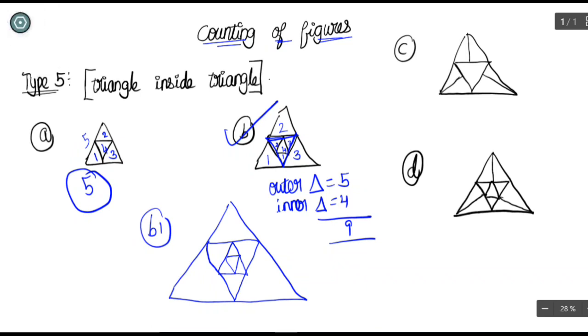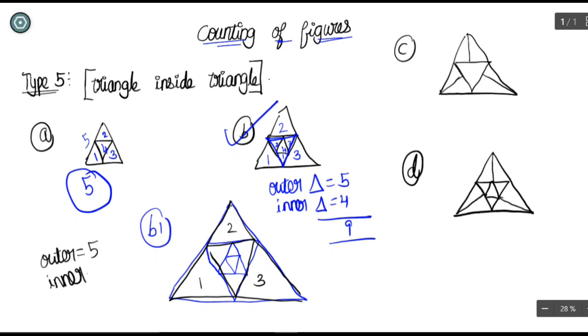Give it with the variation color so it will be easy for you to understand. So for this thing, same principle, use the same method. First count the outer triangle. Outer triangle is always going to be 5 only. 1, 2, 3. Big outer triangle 1, 4, and this inverted triangle is the fifth triangle. So outer triangle is always 5.